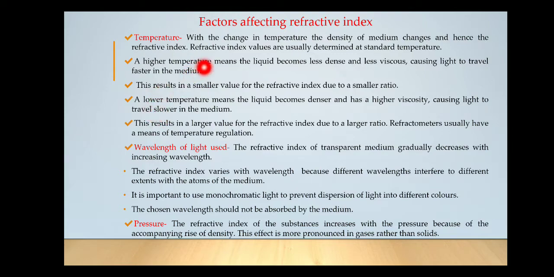If the temperature is lower, the liquid becomes denser and has higher viscosity, and thus causes light to travel slower in that medium. This results in a smaller value for the refractive index due to a smaller ratio. So even a small change in temperature will cause a very small change in the refractive index value.